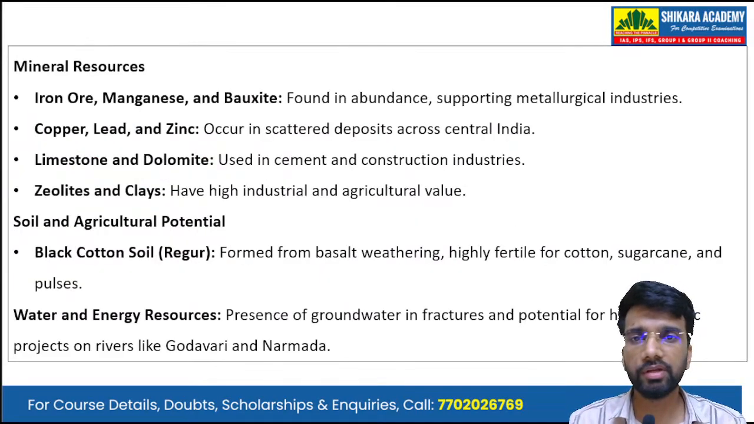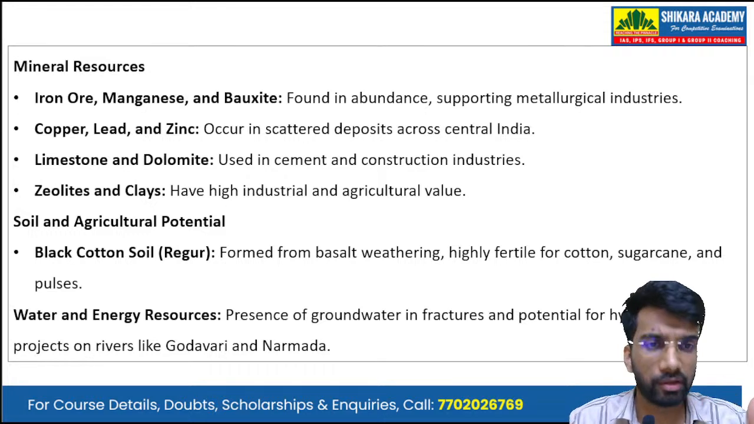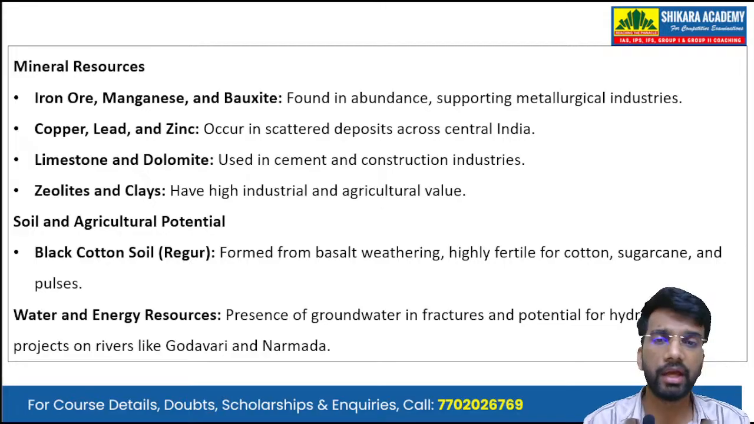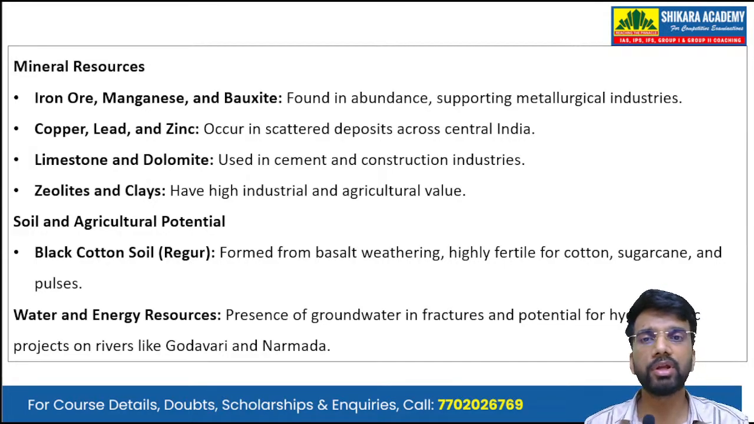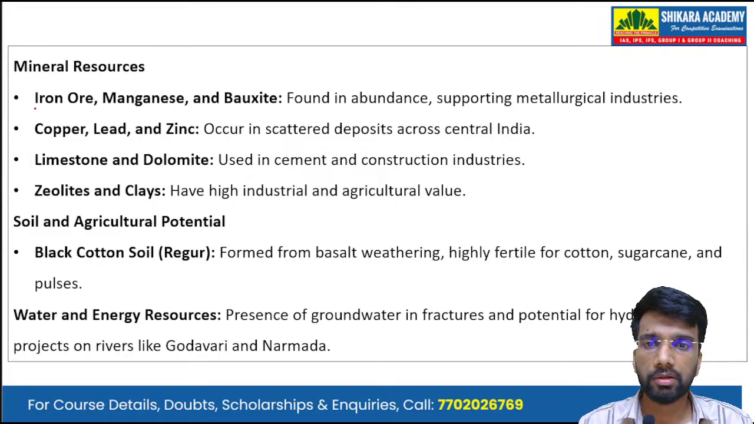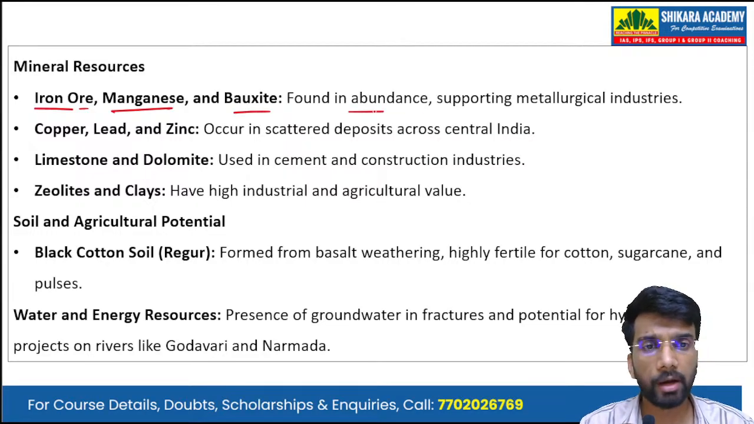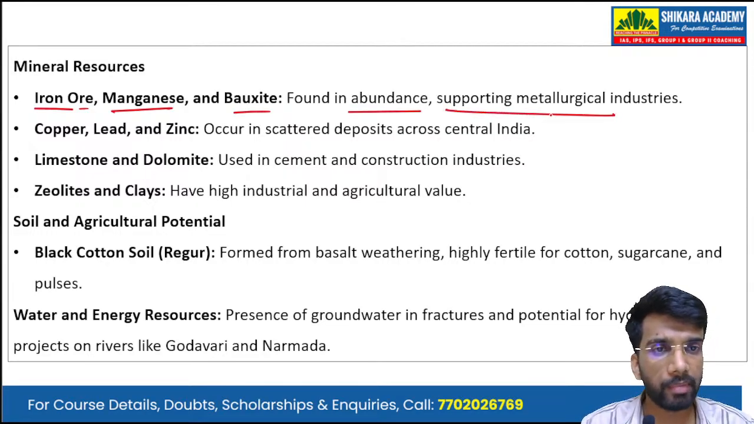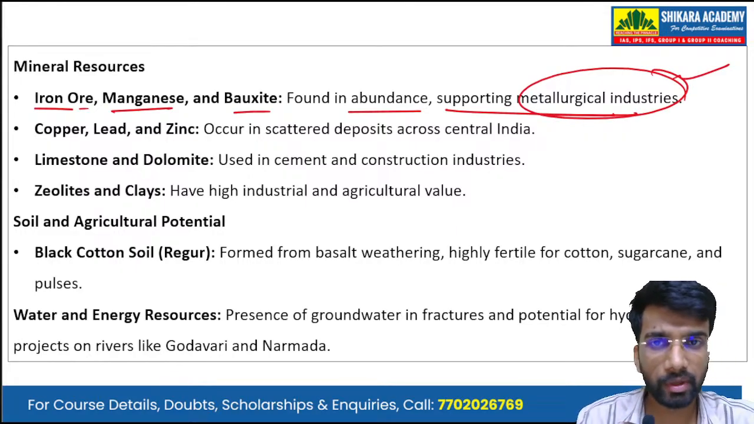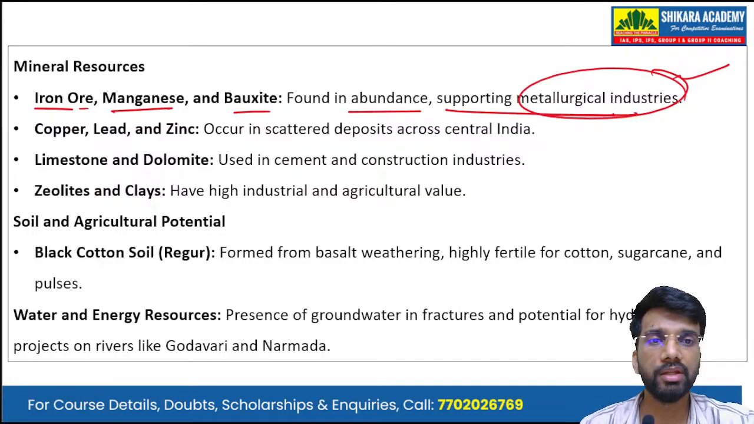So in the body of the answer, we write the potential in mineral resources, the potential in agriculture, as well as the potential in water and energy resources. So first is iron ore, manganese, and bauxite. These mineral resources are found in abundance and support the metallurgical industries.